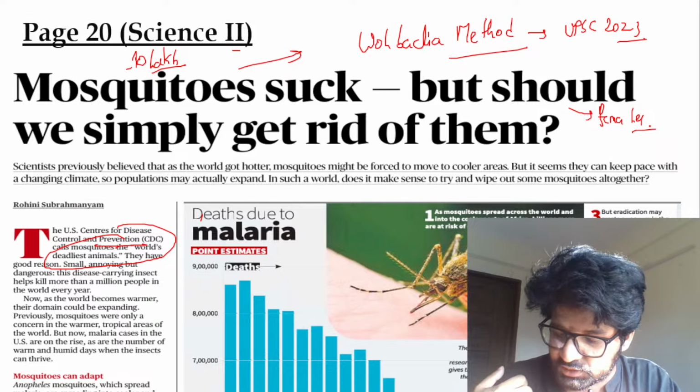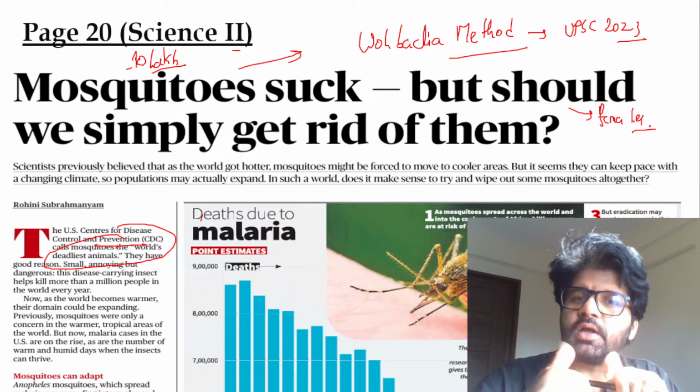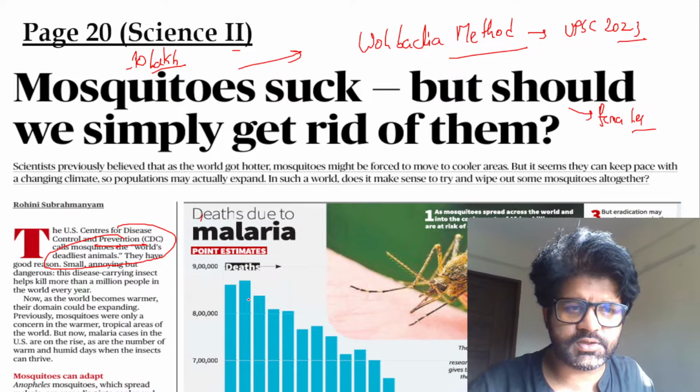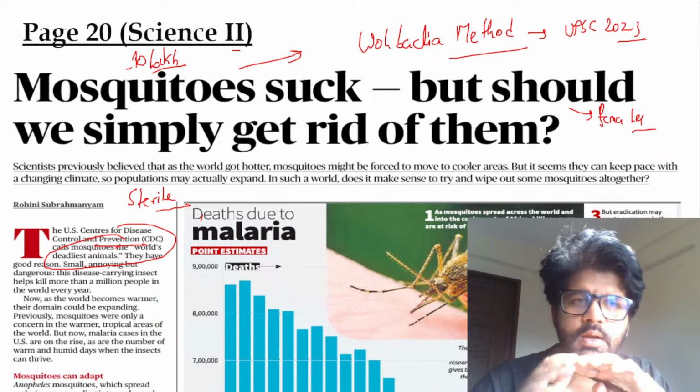Because UPSC has already asked PYQs on it, we have to be ready for it, and we have to understand the whole scenario. So there are different techniques. There is a sterilization technique, to make them sterile. Sterile means, let's say, the male population.